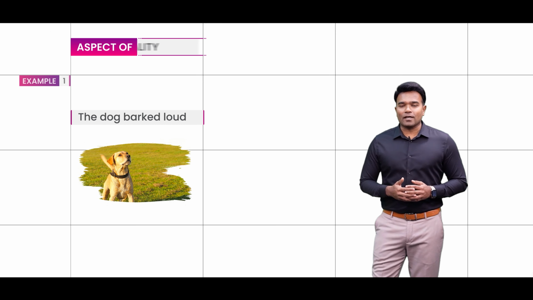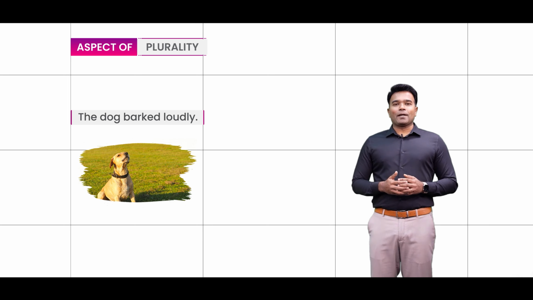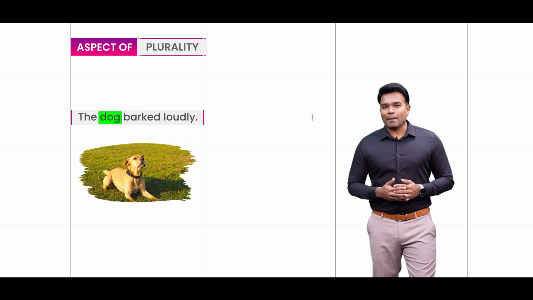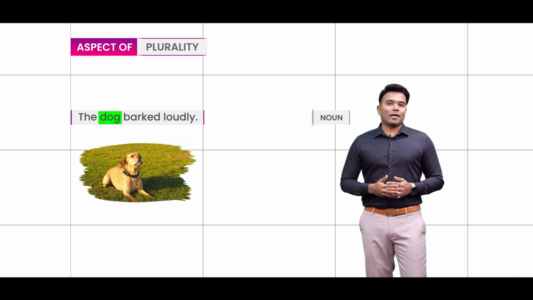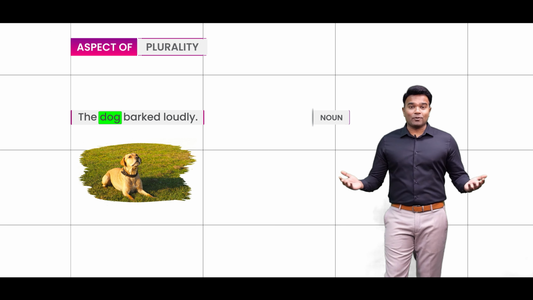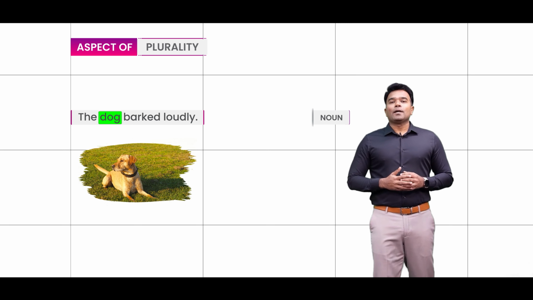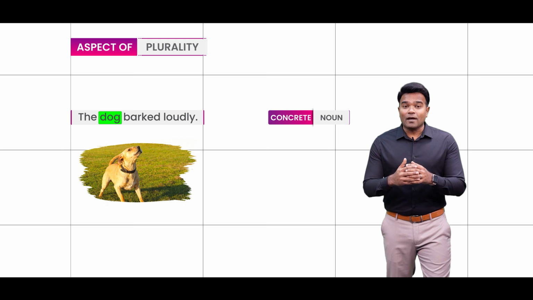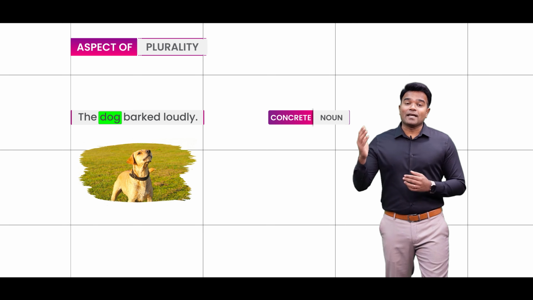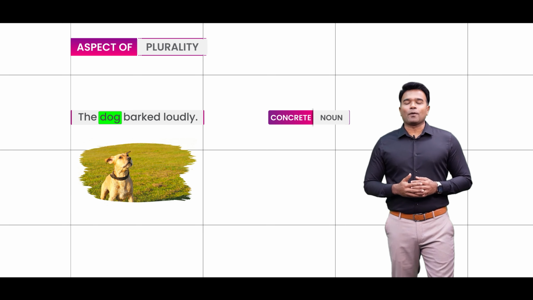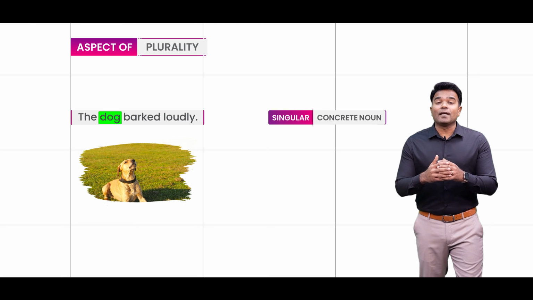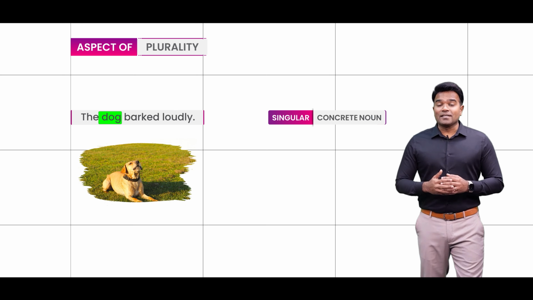Have a look at this sentence. The dog barked loudly. Well, this happens to be a valid English sentence, and in this sentence, dog happens to be the noun. But then you know that since a dog is tangible and can be perceived by our sense organs, we can also categorize it as the concrete noun. But what I would wish to add is that it is not just a concrete noun, it happens to be a singular concrete noun, because after all we are referring to a single dog in this sentence.